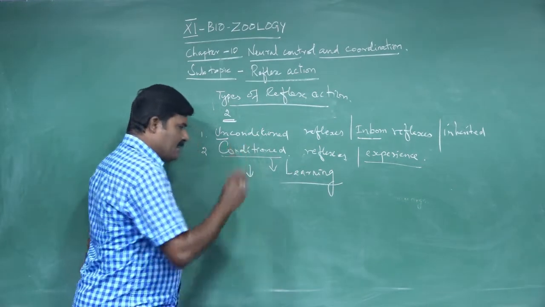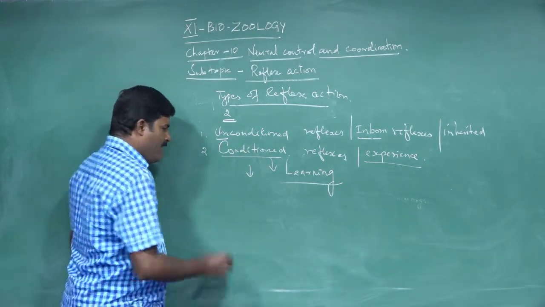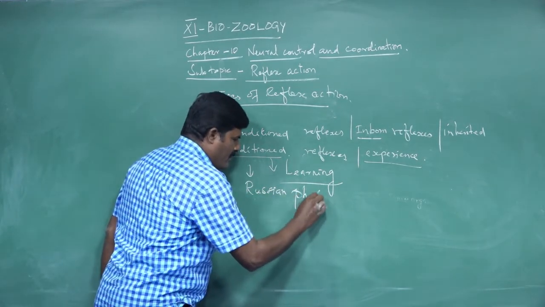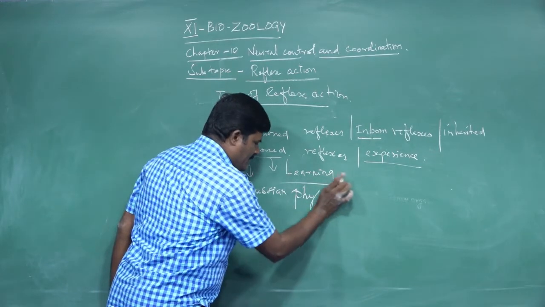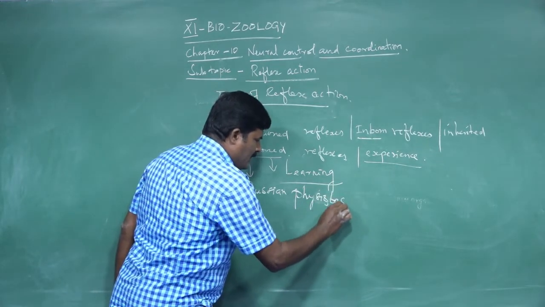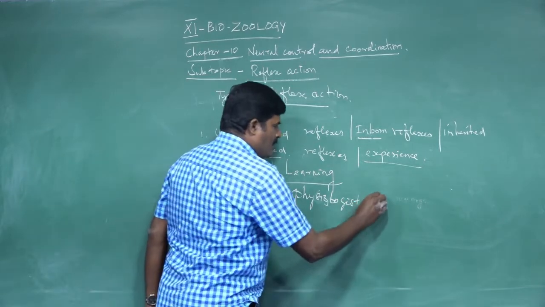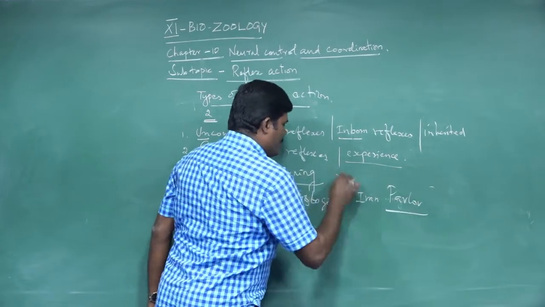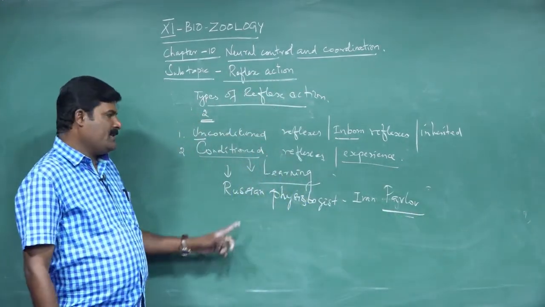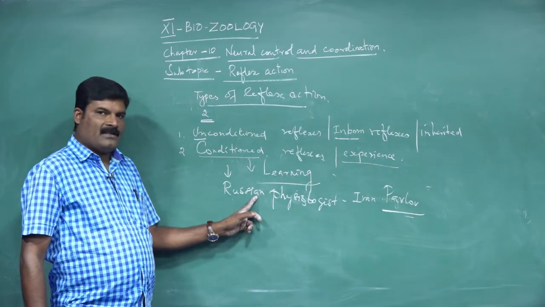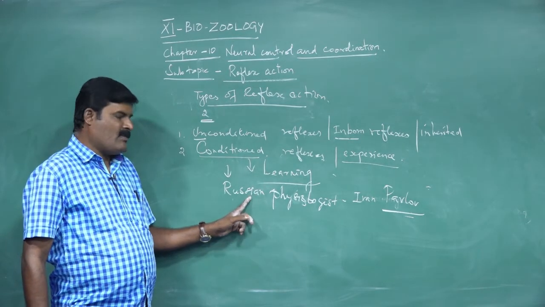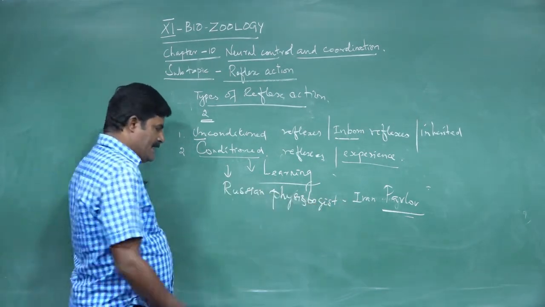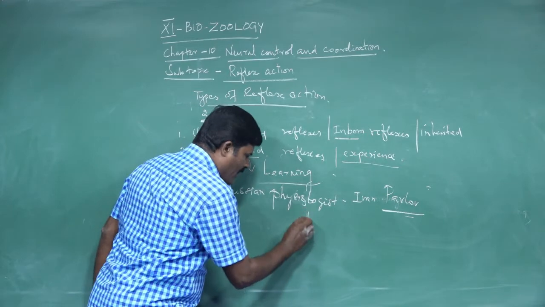The conditioned reflex was first demonstrated or explained by the Russian physiologist, note it, Ivan Pavlov. It is important. The conditioned reflex, otherwise called classical conditioning, was first explained by the Russian physiologist Ivan Pavlov. For this experiment, the animal used was a dog.